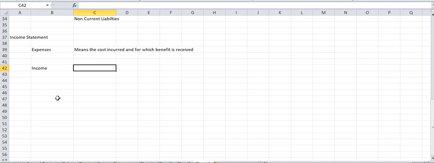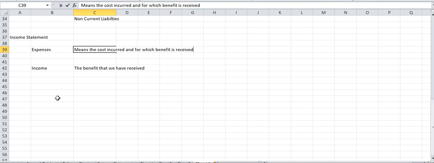Okay, and income means the benefit that we have received. So the benefit that we have received is called income.